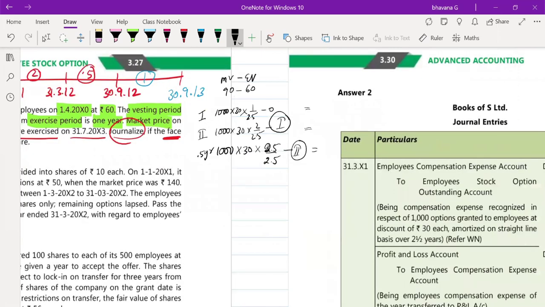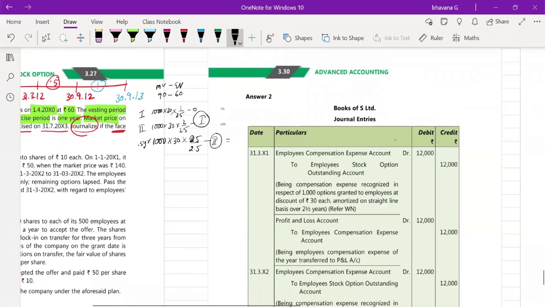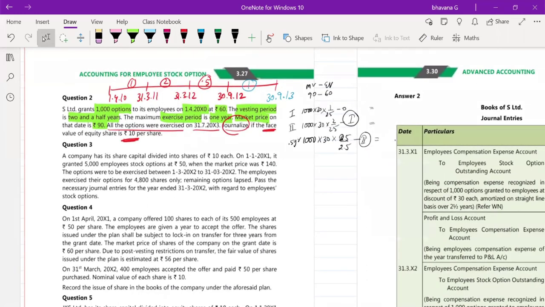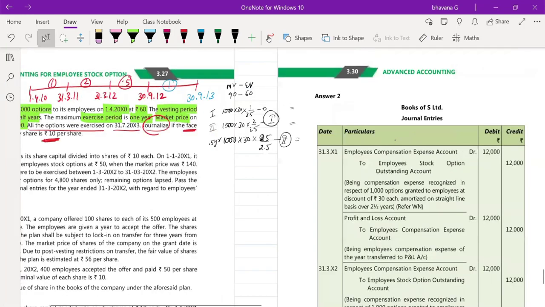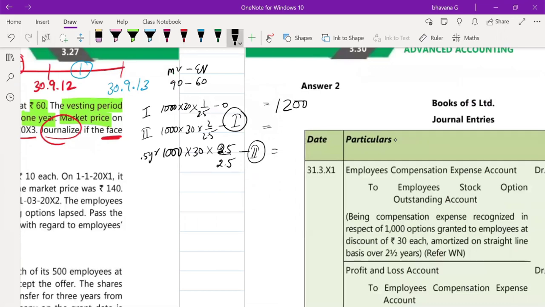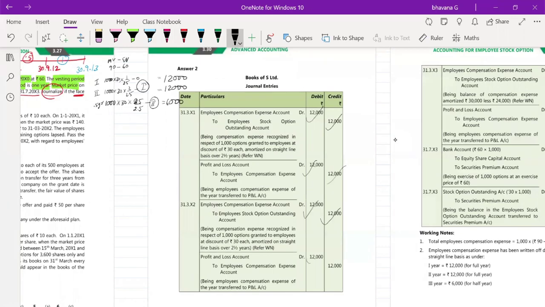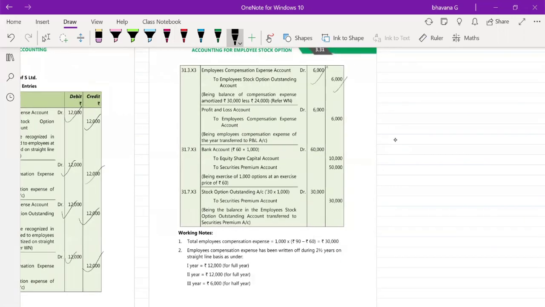Can someone tell me what are the expenses for all the 3 years? For the first year, it is 1,000 into 30 divided by 2.5. Are we making some mistake? Just give me a second. So it is 1,000 options to its employee into 30 rupees divided by 2.5. Yeah, okay, it's right only. So first year it's 12,000. Somebody has also answered. Okay, second year also it is 12,000, and third year it is 6,000. Very good. The same thing you will write here. First year 12,000. Second year also 12,000. Third year 6,000.